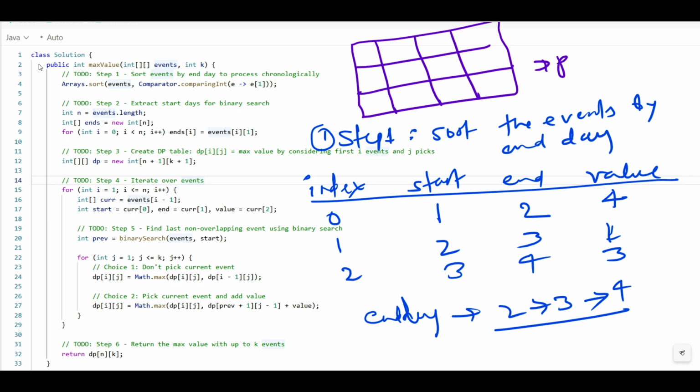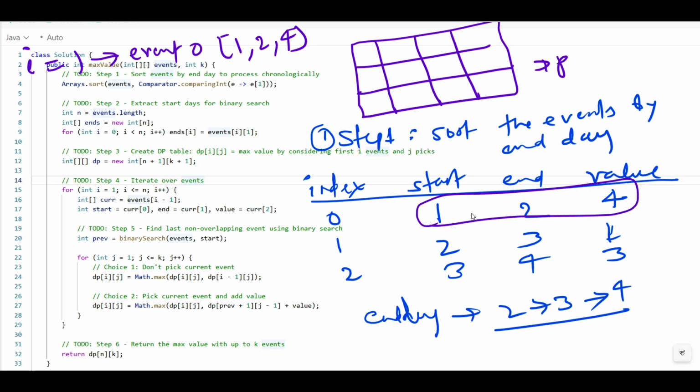Let's suppose when i is 1, it means you are talking about event 0, and we have 1, 2 and 4. When i is 1, the dp event is 0, and we have the values 1 to 4.